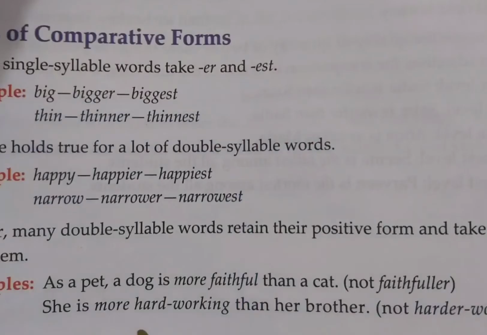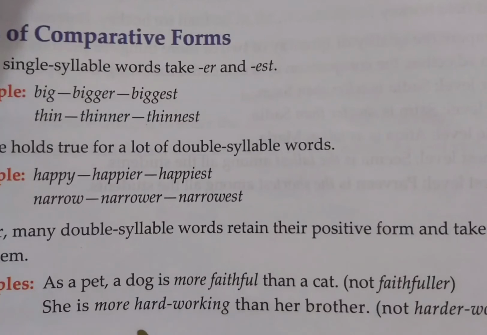Okay, so let's discuss the types of comparative forms. We will discuss 3 today: single syllable, double syllable, and double syllable with the concept of more or less before them. Let's start now. Our first example is about single syllable words, and we can take big as a single syllable word. When you say big, you can hear only one sound, so it has only one syllable.